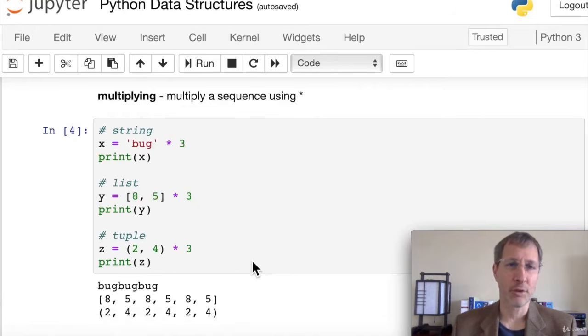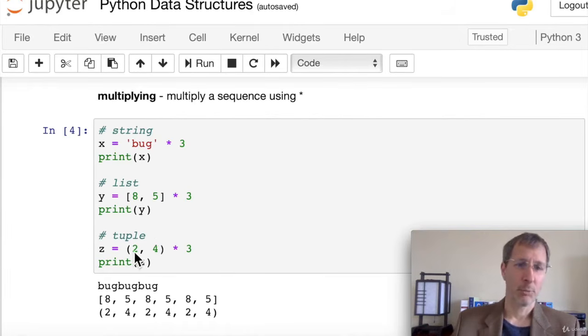We can use the multiplying function to multiply a sequence using the asterisk. In a string example, if we want to print bug 3 times, we just do bug times 3 and then print. You can see the result here is bug, bug, bug. The same goes for a list. We have a list 8, 5, and we want to multiply that by 3. What we get is 8, 5, 8, 5, 8, 5. So we're not actually multiplying the elements by 3, we're multiplying the list by 3. And the same with a tuple. We can multiply a tuple by 3, and then we get basically a triplicate of that tuple.